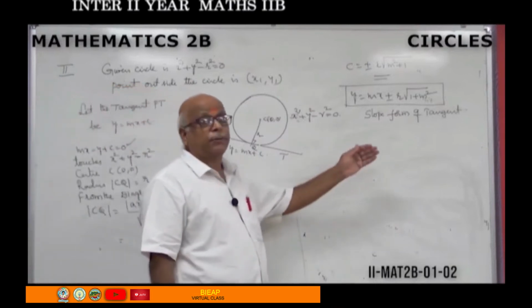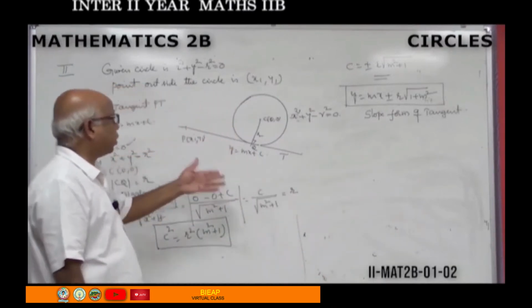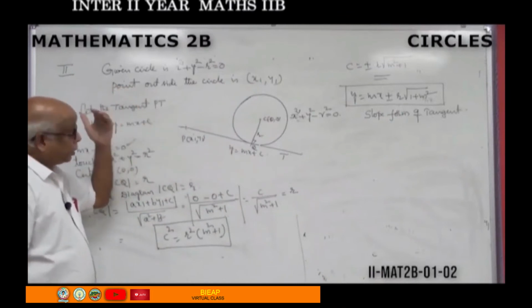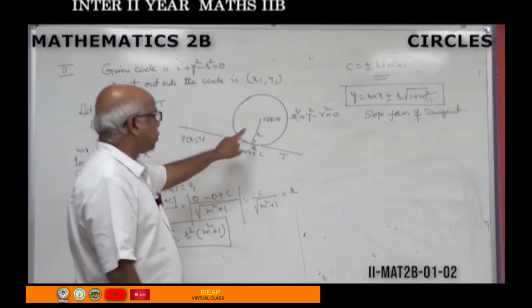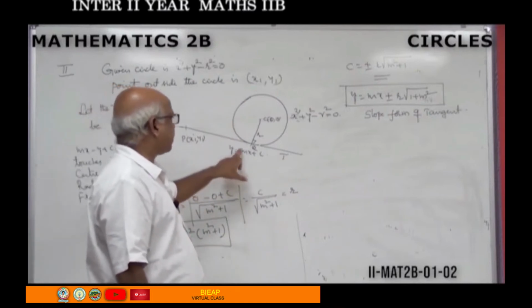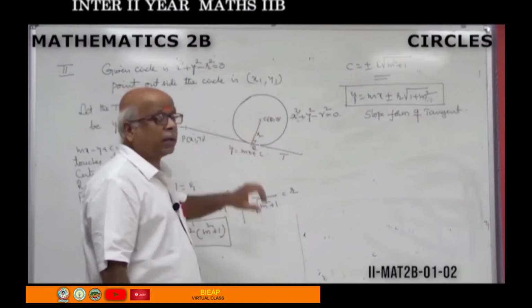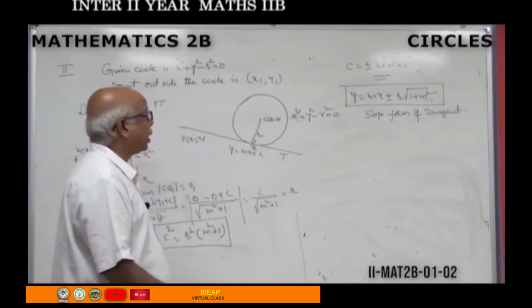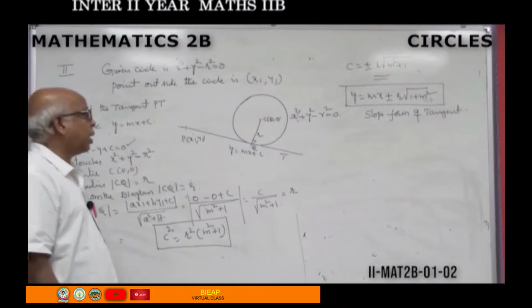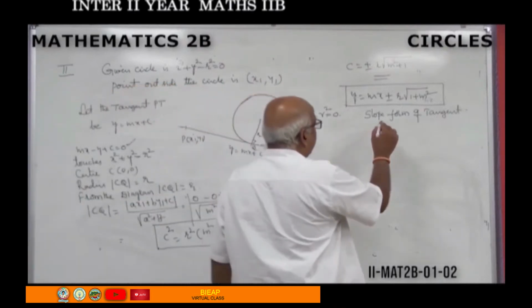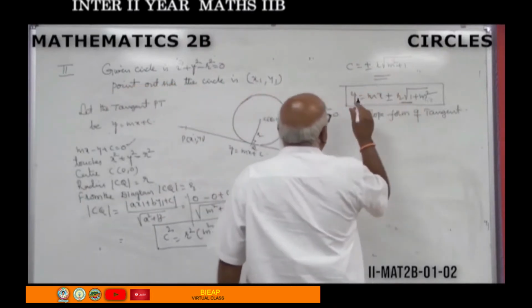That means if you know the slope, you need not have a point outside the circle, but if you know the slope and the circle equation, we can find its tangent equation, which is y equal to mx plus or minus r root 1 plus m square.